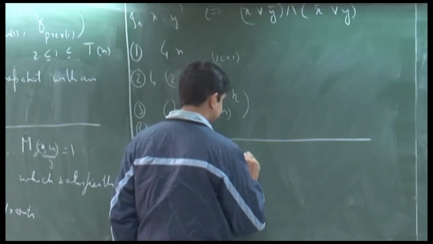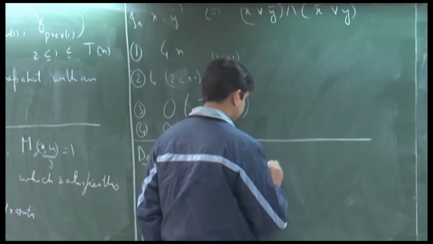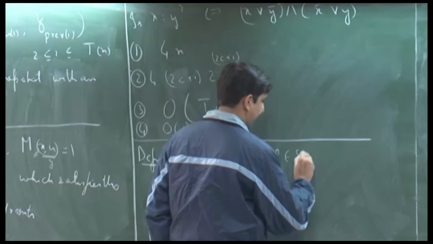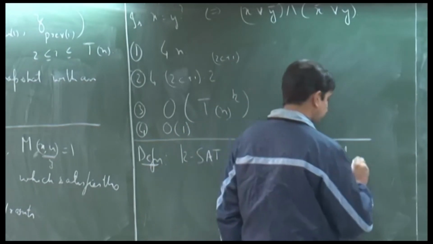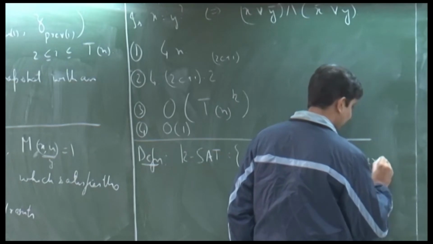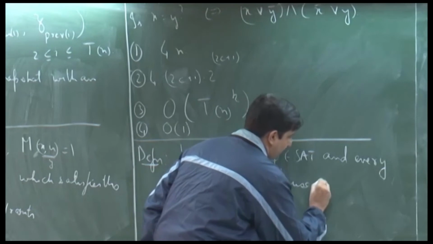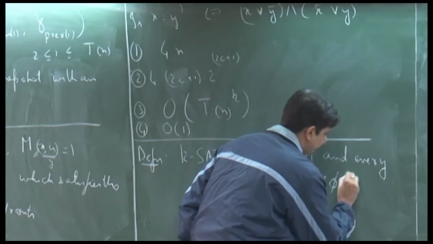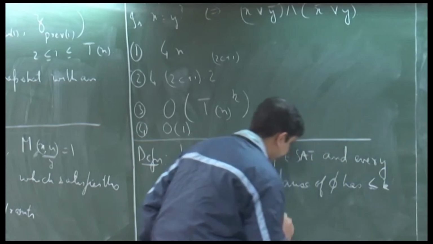So, K sat is the set of all Boolean formulas phi such that phi belongs to sat, and every clause of phi has at most k literals.